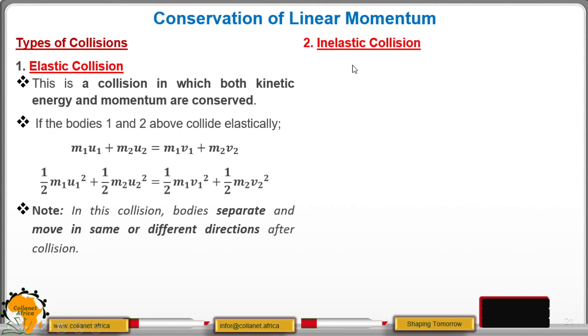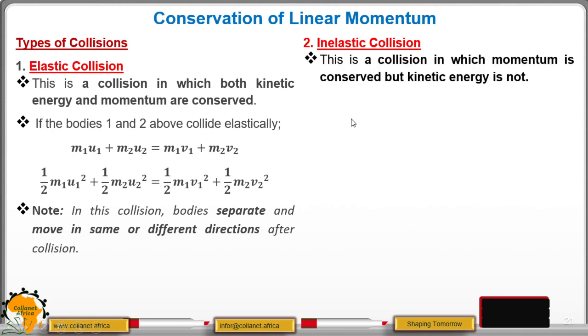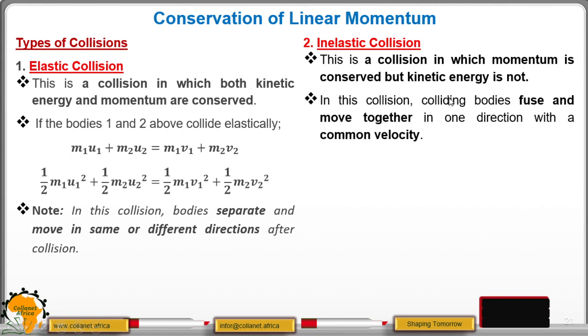Then number 2, we have inelastic collision. Now this is a collision in which momentum is conserved, but kinetic energy is not conserved. So note the difference. In our first case, both kinetic energy and momentum were being conserved. But when we come to inelastic collision, only momentum is conserved. What happens to the kinetic energy? Why is it not